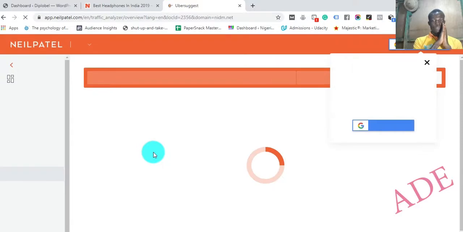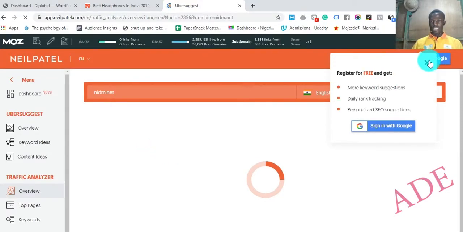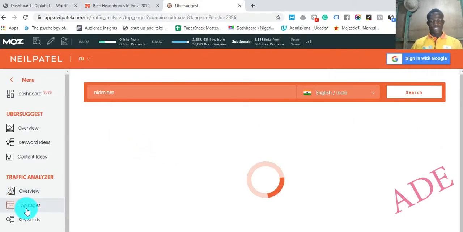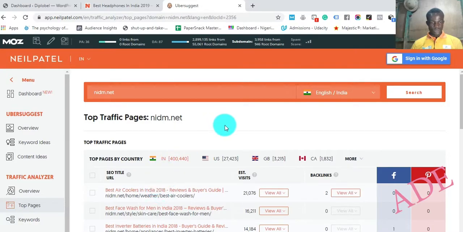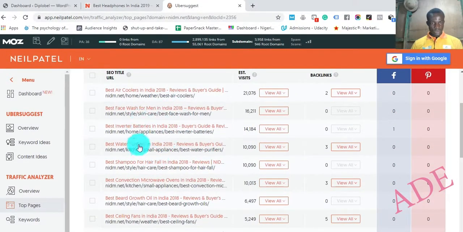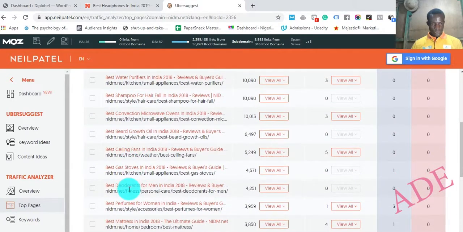In case I have not told you, when you search in Uber suggest, it basically just truncates it and only searches for the domain name. So we need to go through searching for the top pages on the website in order to see what we are looking for. So we go to the top pages on the website. Okay, let's try to look for the best headphones in India, best gas tools, best deodorant.